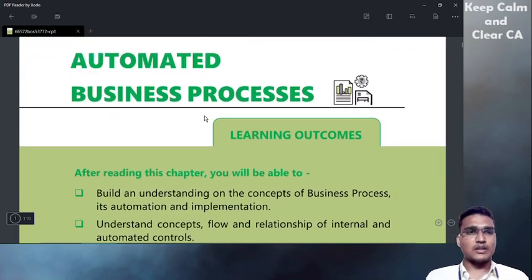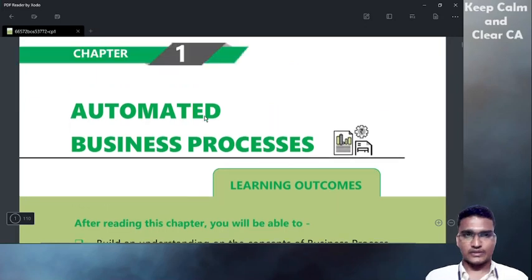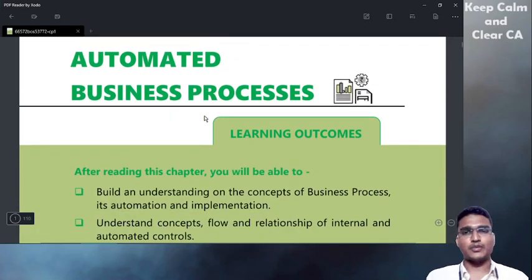So what is automated business process? First chapter is automated business process.